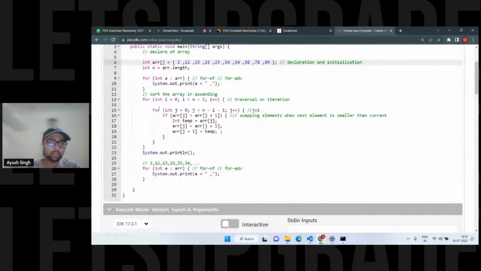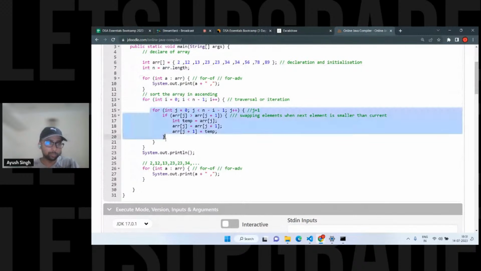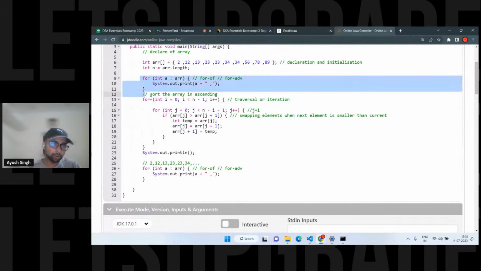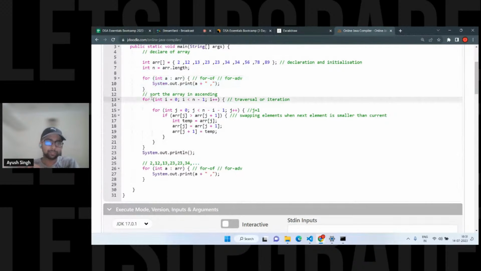If you are running a loop, let's suppose the length of this n times, so this is n, and the nested for loop, which means a loop inside a loop, it will be n into n, that's n square. But if I have a loop like this and again another loop after this for loop, that is n plus n. So that's 2 times n, right? And we ignore the constant. That's how the time complexity works. I'll tell you when we are going to see a better approach, right? Tomorrow. Okay, when we're going to build a project, I'll show you how this time complexity works.